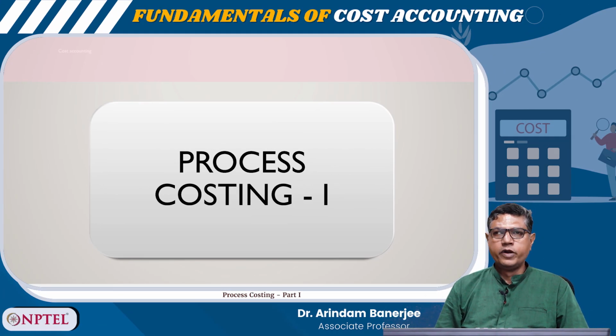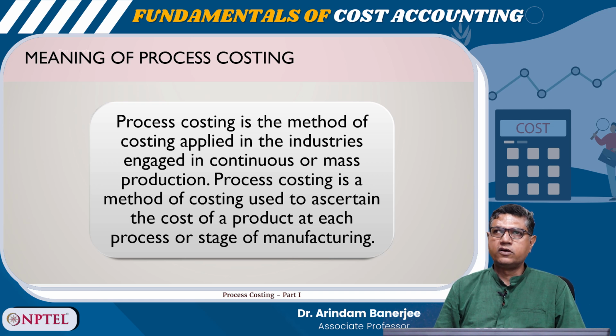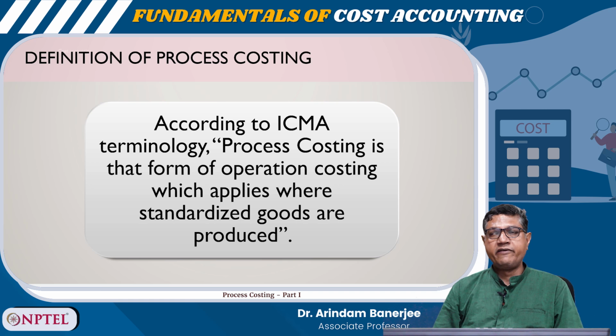Hello. Today we will discuss the basic concepts of process costing. So, what is the meaning of process costing? Process costing is a method of costing applied in industries engaged in continuous or mass production. It is used to ascertain the cost of a product at each process or stage of manufacturing. Definition as per CIMA terminology: process costing is that form of operation costing which applies where standardized goods are produced.